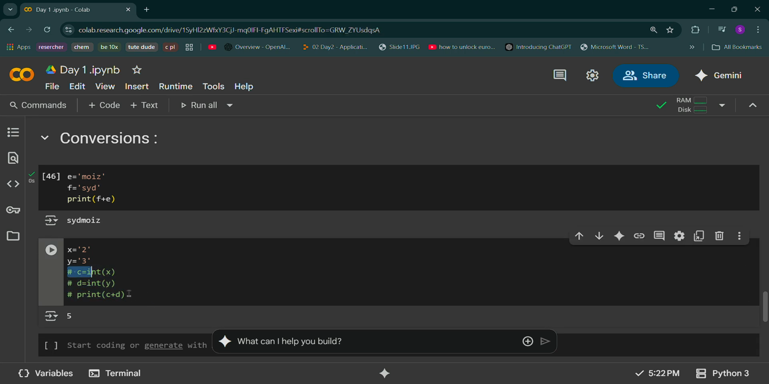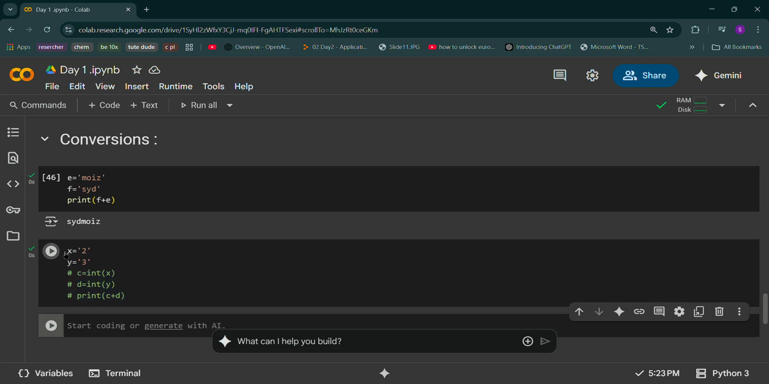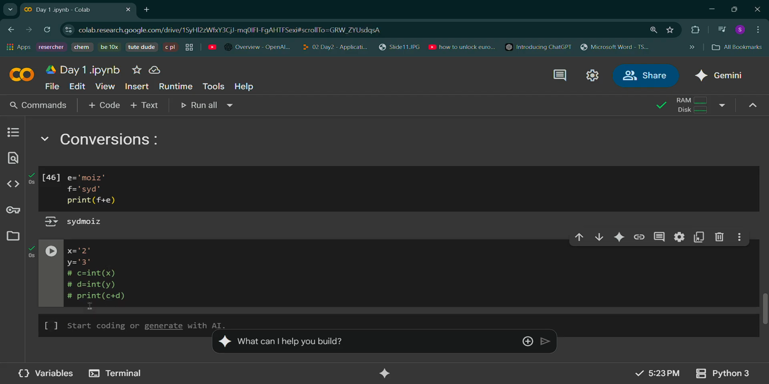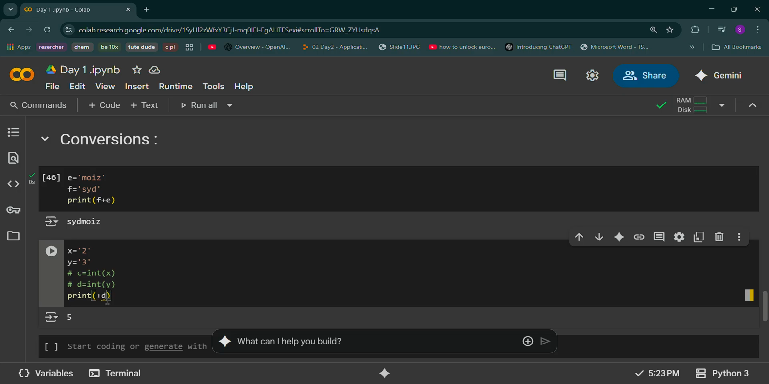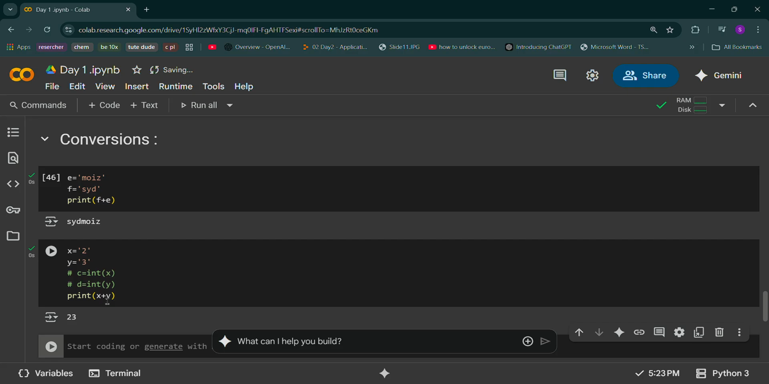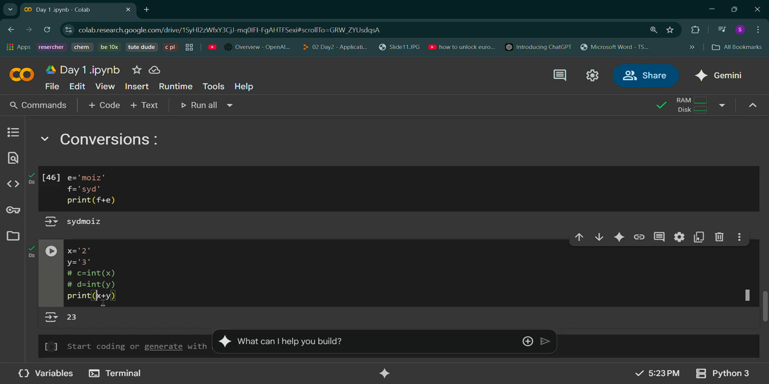Same goes for d. Now c plus d. See the answer you'll get: 5. Before, it was like this. Here in Python we also have comments. If I press control plus forward slash, it will get commented. Again, control plus forward slash will bring it back to normal. So before, x plus y was giving 23.